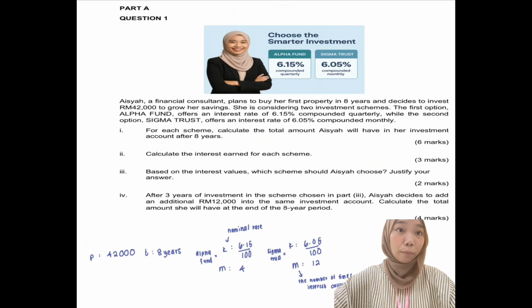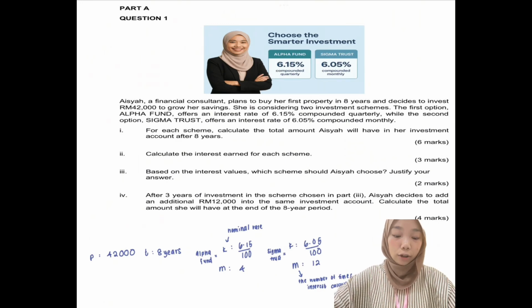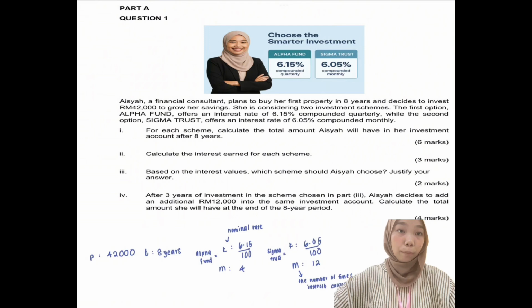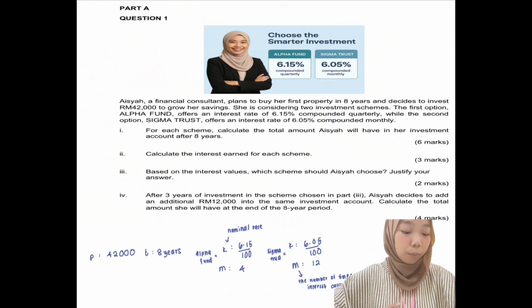First, I'm going to list down all the information we have from the statement. First, we have P, which is RM 42,000. T, we have 8 years. And for Alpha Fund, we have the K and M, and K is 6.15 over 100, and M is 4 because it's compounded quarterly. And for Sigma Trust, we also have K and M. K is 6.05 over 100 and M is 12 because it says compounded monthly.